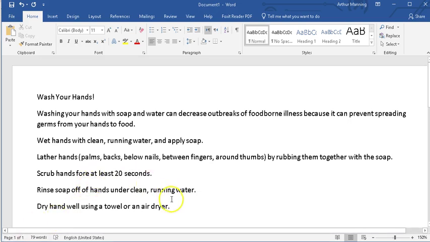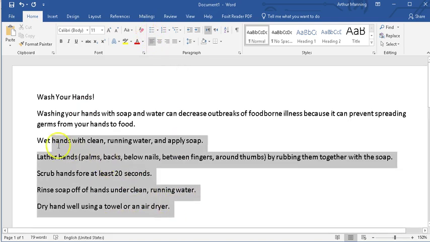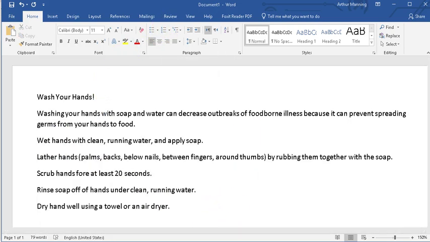We're going to come back later and make these numbered lists. If you want to try it, all you got to do is select through, click and drag through the sentences, and then we're going to click numbered list there. But we'll do that later. Now we're going to get the rest of the text in here.